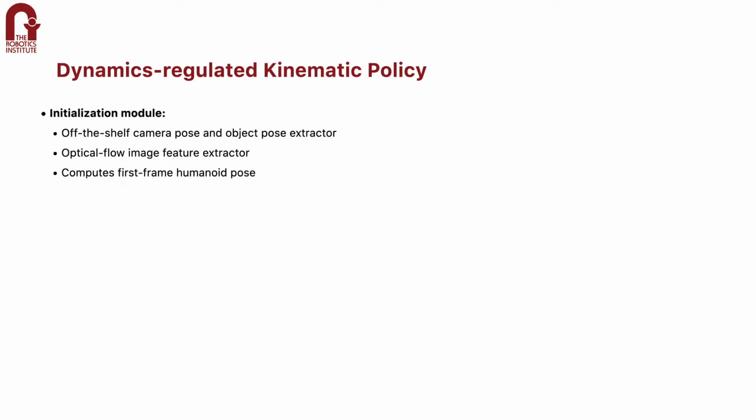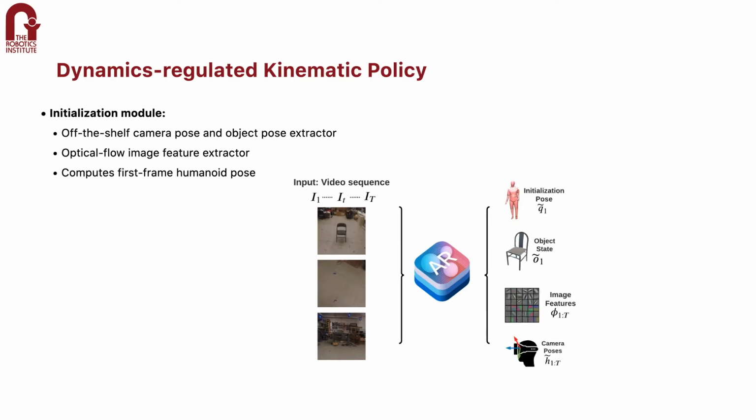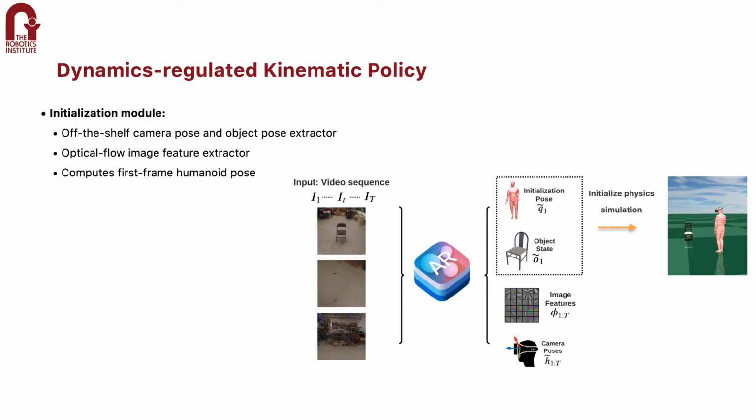Concretely, our kinematic model consists of two main parts. First, we have our initialization model. Given an input video sequence, this model computes the first frame humanoid pose, object state, image features, and camera poses. Notice that the object state contains the 6 degrees of freedom object pose and object class, which we use as a strong prior for our kinematic model. Here we use an off-the-shelf object pose estimator and detector, ARKit. The initial pose and object state are then used to initialize the physics simulation, while the rest of them are used as per-frame features for the model.